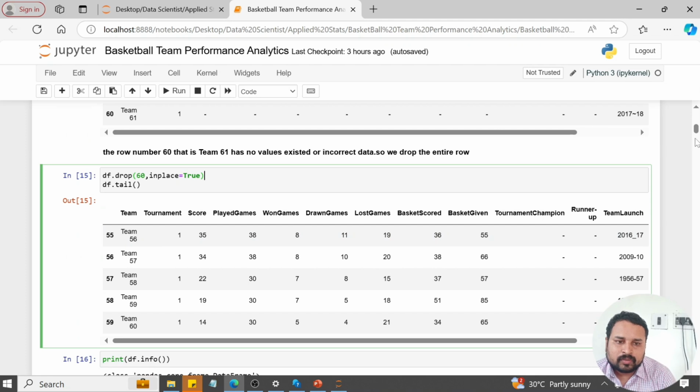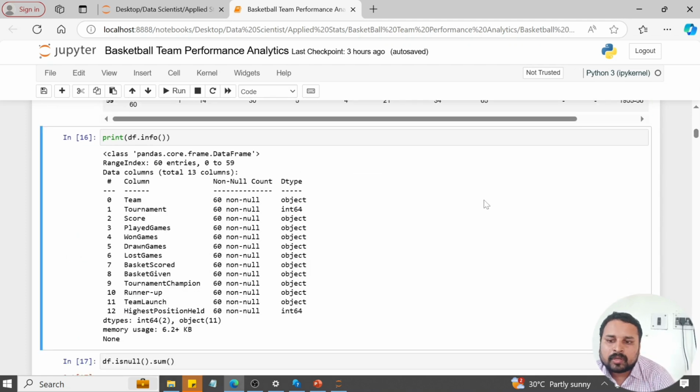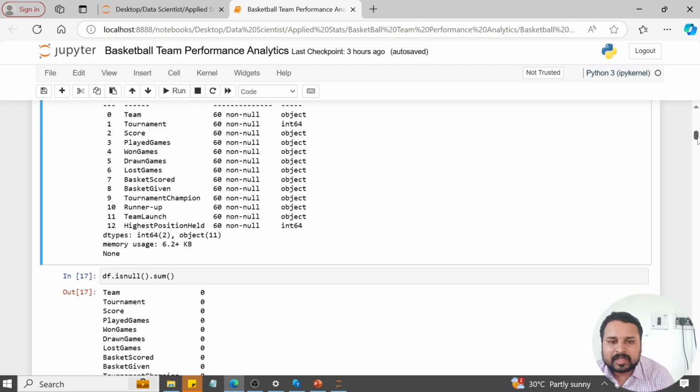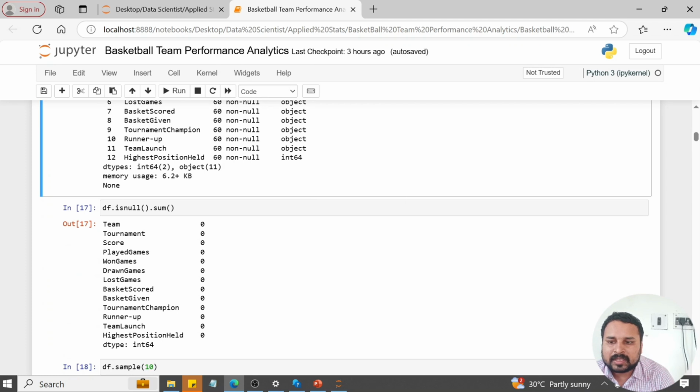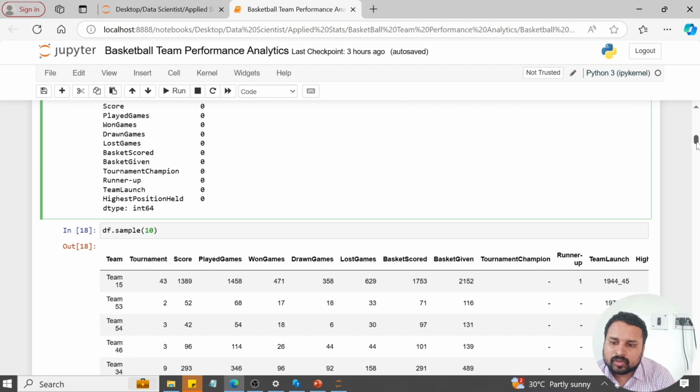After that, we need to check the information of the data set. From this information we know how many null values there are, what the data type of each column is, and how many columns there are. I also checked using the isnull().sum() command. By this we can see there are no null values.